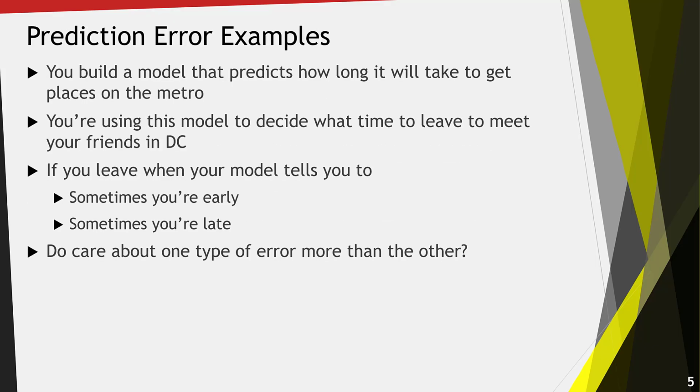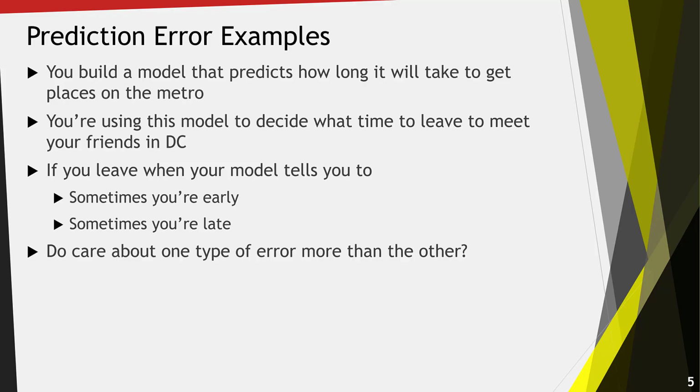Let's think about an example. Suppose you want to build a model that predicts how long it will take you to get to places on the metro. This is actually something that Google Maps and Bing Maps do, predicting transit times. You're going to use this model to decide what time you should leave to meet your friends in Washington, D.C. If you leave when your model tells you to, sometimes you're early and sometimes you're late. Do you care about one type of error more than another?